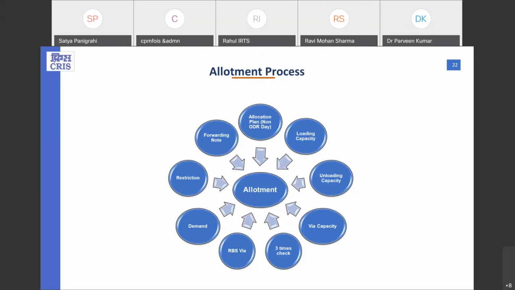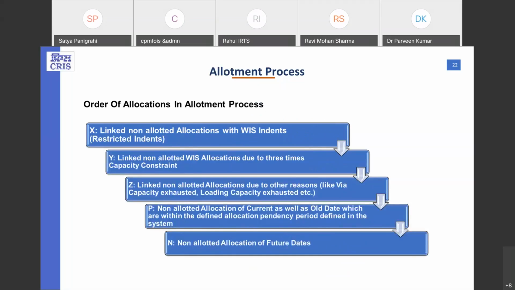In this allotment process we have defined the constraints which are used in the allotment process, like unloading capacity, loading capacity, wire capacity, 3 times sec or RBS wire, restrictions defined on the indents. These are the constraints which are applied on each and every indent, whether it is the non-ODR days or whether it is the ODR days. These constraints must be complied with and implemented to generate the allotment of any specific indent corresponding to the linked allocations.